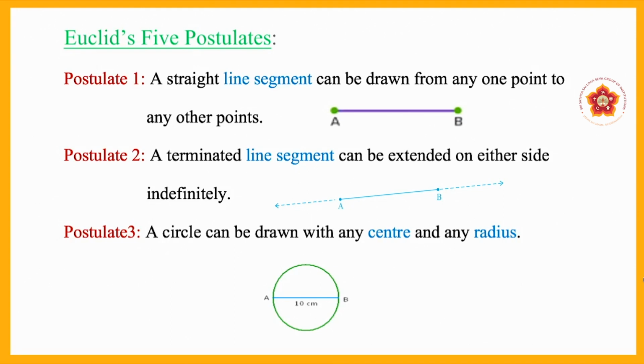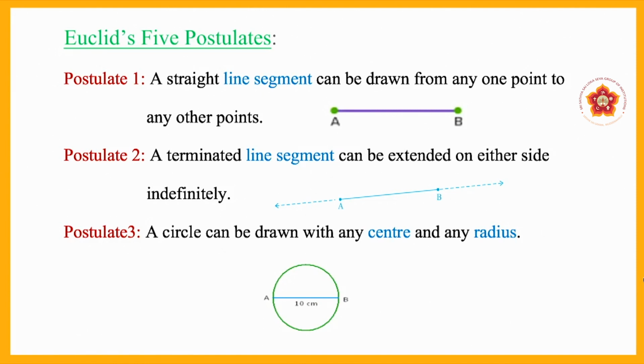So a straight line segment can be drawn from any one point to any other point. That is postulate 1. It is called a postulate because it is applicable only for the field of geometry. Now let us move to the second postulate.